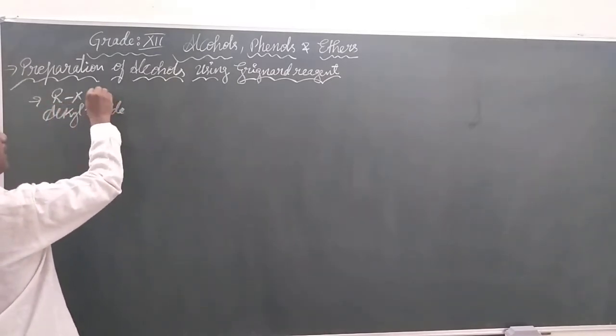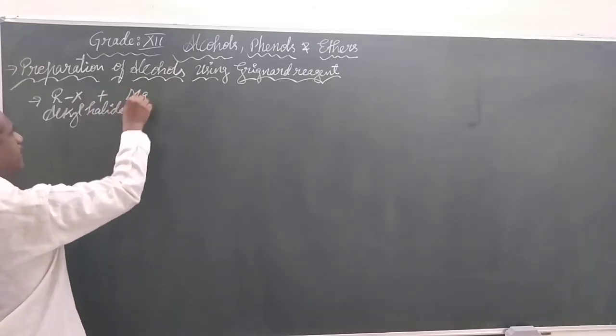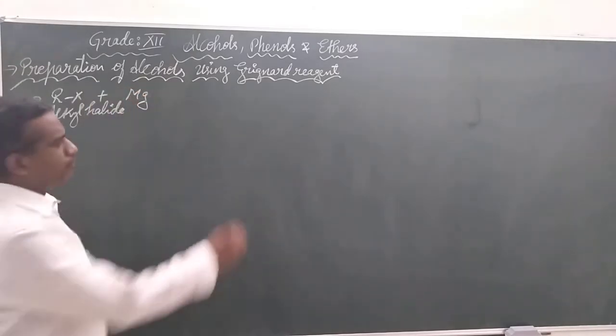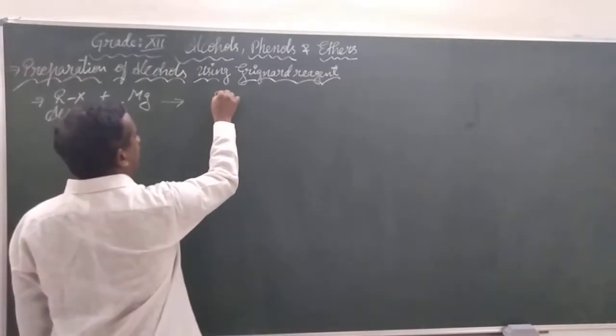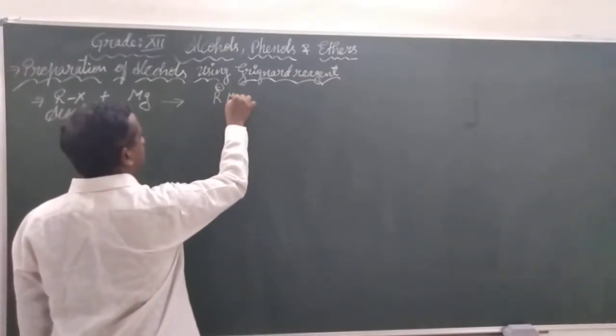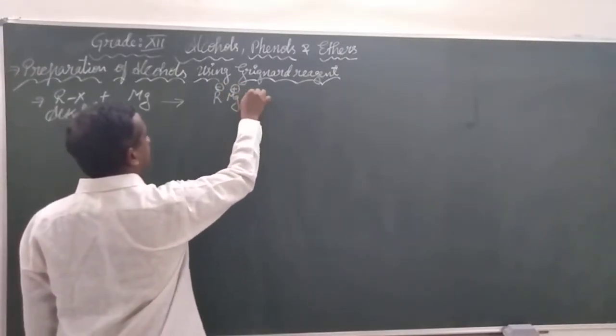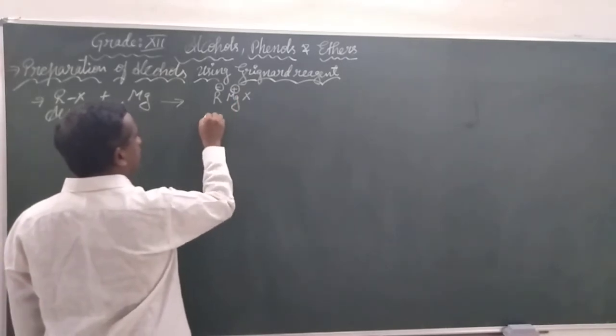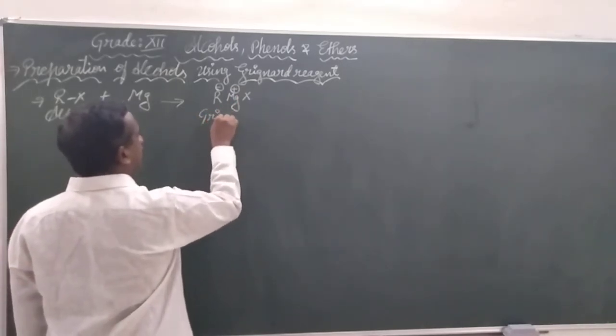He reacted the alkyl halide with magnesium metal. That resulted in R minus Mg plus and X. This is what we call the Grignard reagent.